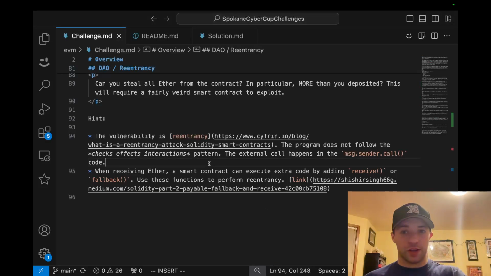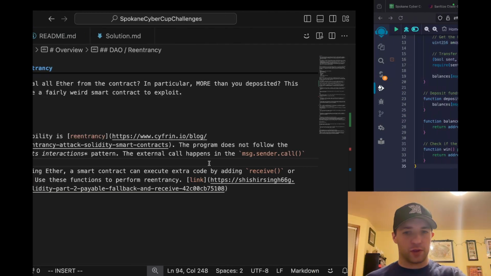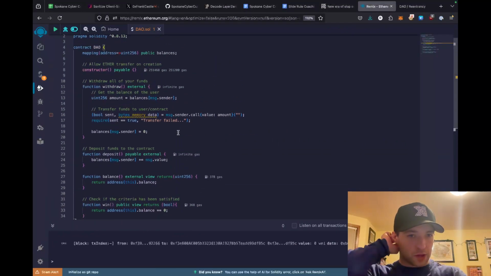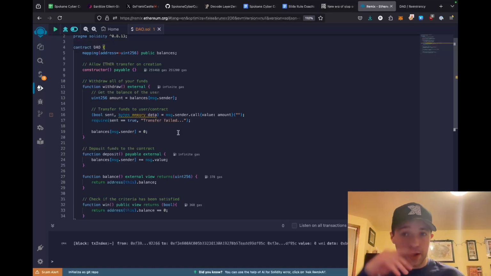So reentrancy is a really unique bug class, and I think it makes sense to just explain it when looking at the code. So this code is fairly simple. A DAO stands for a decentralized autonomous organization. It's like a business, but it's not controlled by a board of directors. It's controlled by the people who have voting power via the tokens. And back when Ethereum first started, it got hacked so badly, they actually had to fork or effectively restart from the point that the hack happened because it was so devastating at the time. And we're effectively recreating that exact bug for this case.